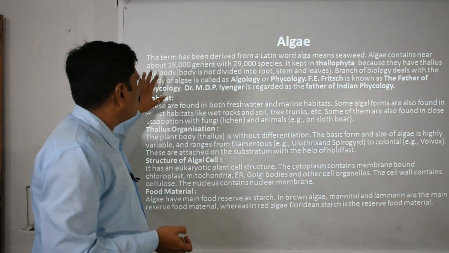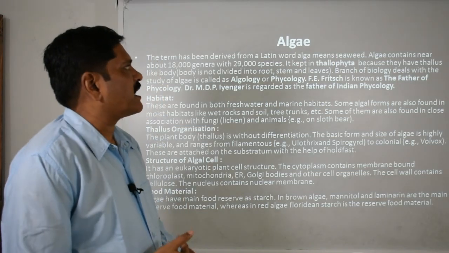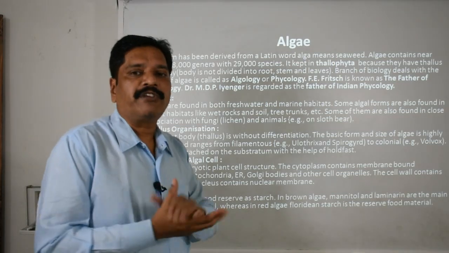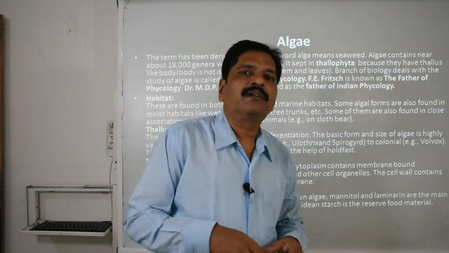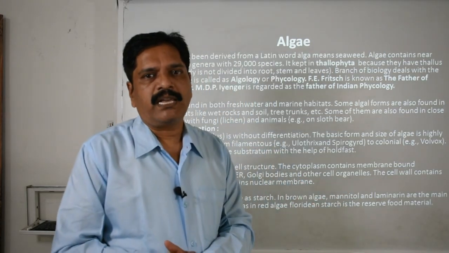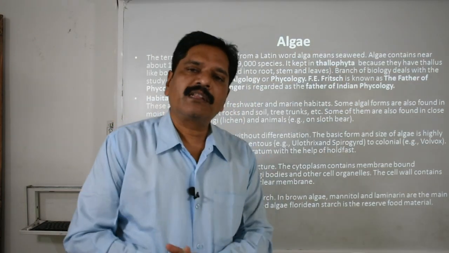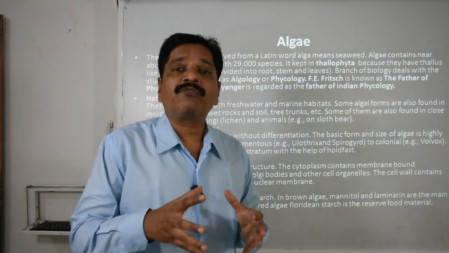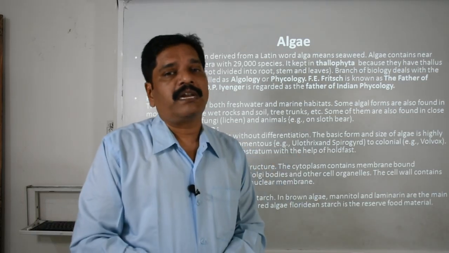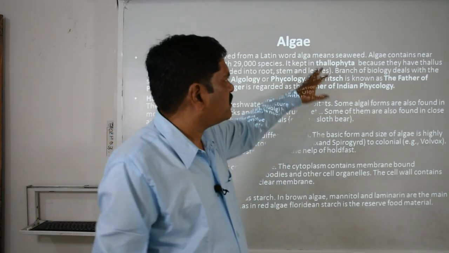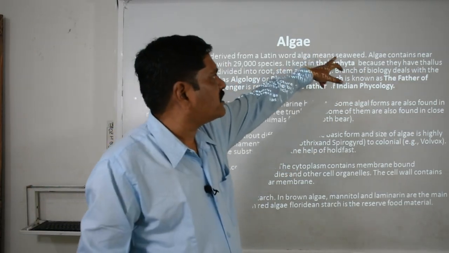Clear? So now this term was taken from the Latin word alga, which means seaweed. First of all, it was observed in the marine habitat. So that's why it was named seaweeds. You know what weeds are? Weeds are actually unwanted plants which grow in the main crop. So that's why we call them seaweeds. So this Latin word alga means the seaweeds.